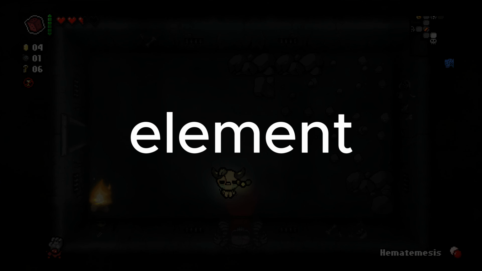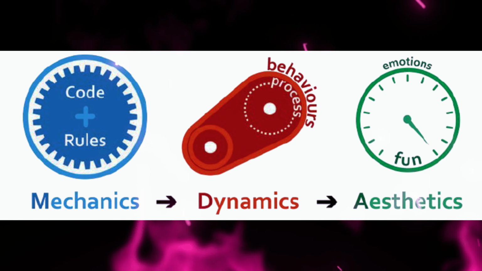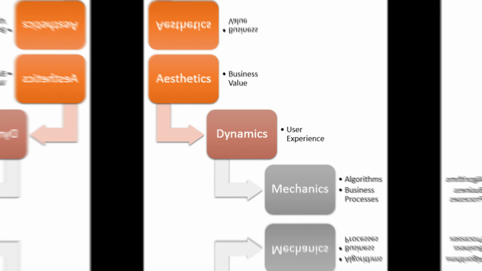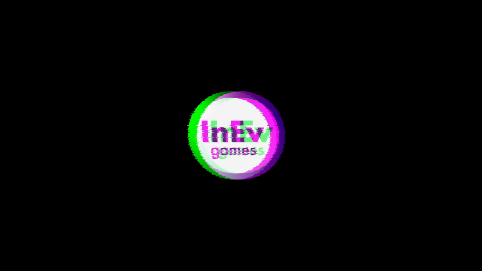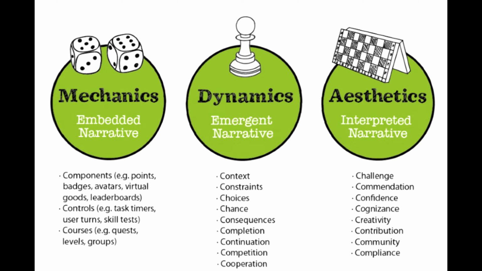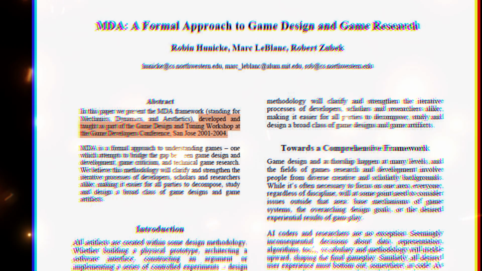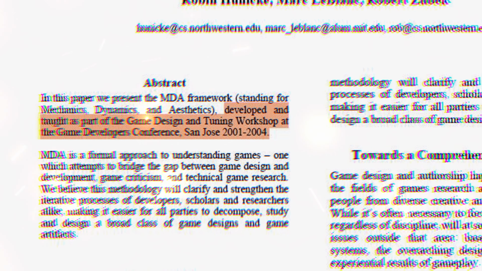Three very important elements of game design: mechanics, dynamics, and aesthetics. Today we will explore these concepts through a few examples, and we will look at how to use these concepts in game design. The MDA Framework, Mechanics, Dynamics, and Aesthetics, was developed and taught as part of a game design and tuning workshop in 2004.